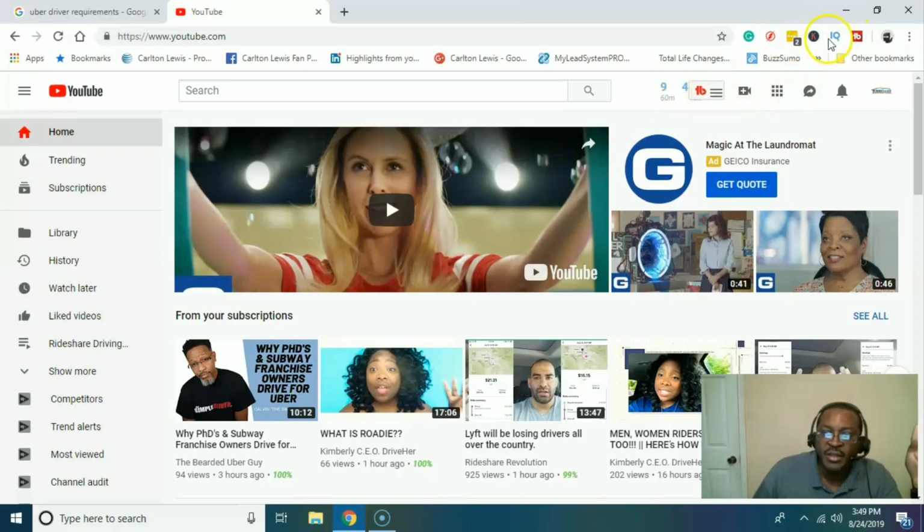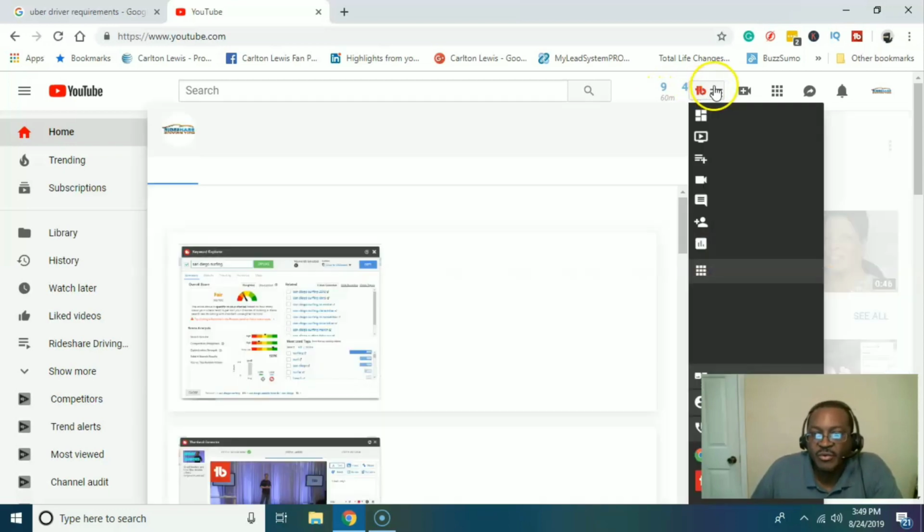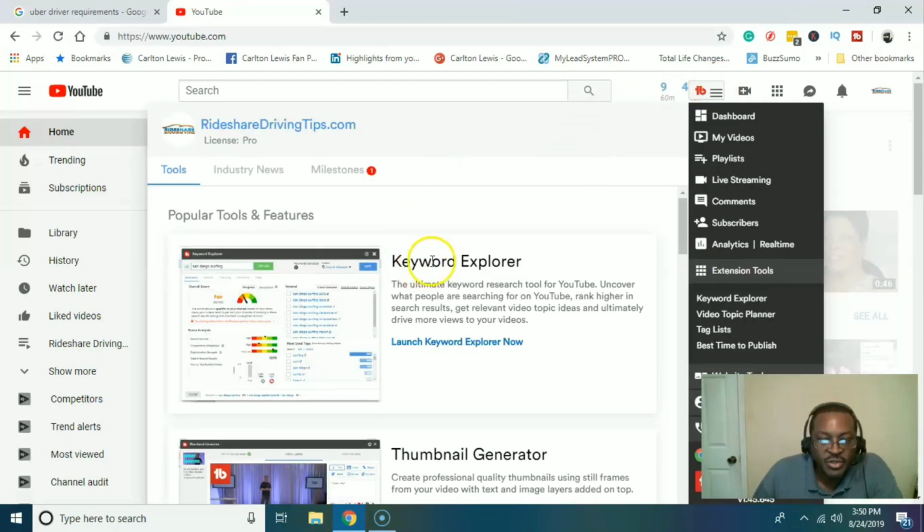So I'm going to go in, and there are a couple of things I could do here. The first thing I want to do is use their keyword explorer. And let's see if we can get this thing to roll a little bit faster. There we go. I'm going to launch it now.